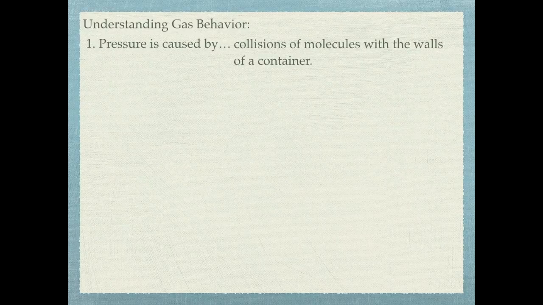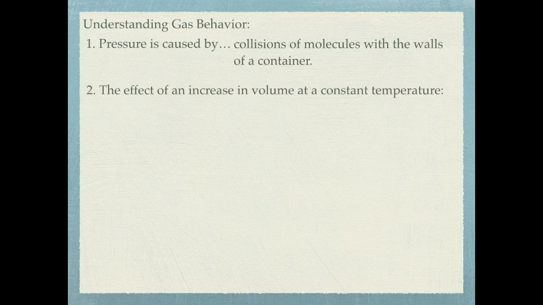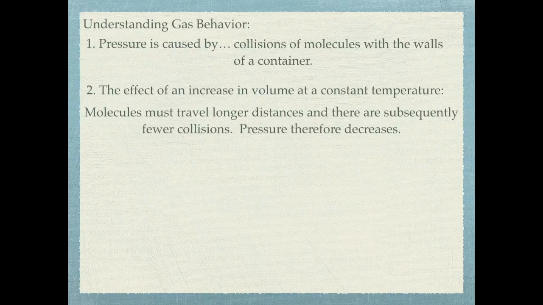Now let's talk further about understanding gases and the way that they behave. First of all, pressure. When we're talking about pressure, pressure is caused by molecules colliding with the walls of their containers. Next, the effect of an increase in volume at constant temperature. If you increase the volume, what happens is that pressure decreases. Now, we know that from the ideal gas law. However, let's understand why. Well, if you increase the volume, molecules have to travel longer distances, and therefore they're going to collide with the walls of the container less frequently, and therefore pressure is going to decrease.